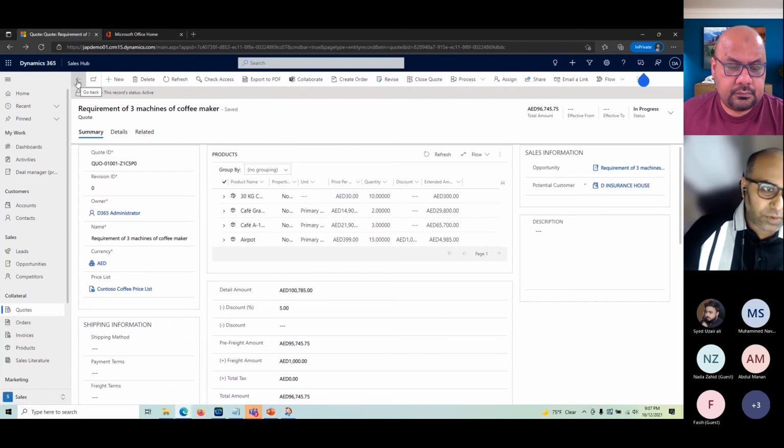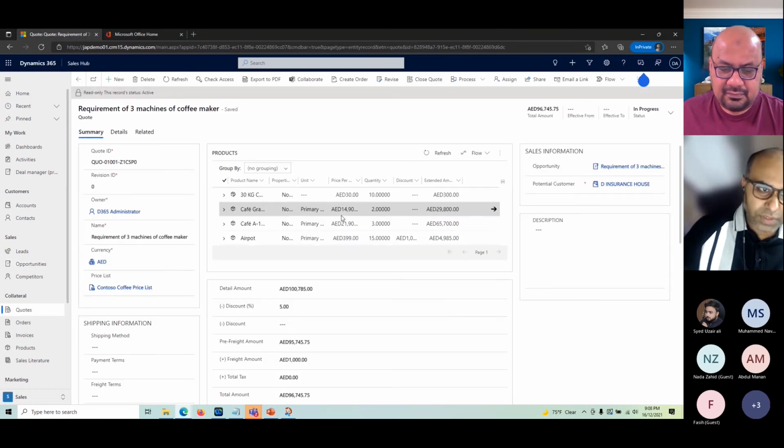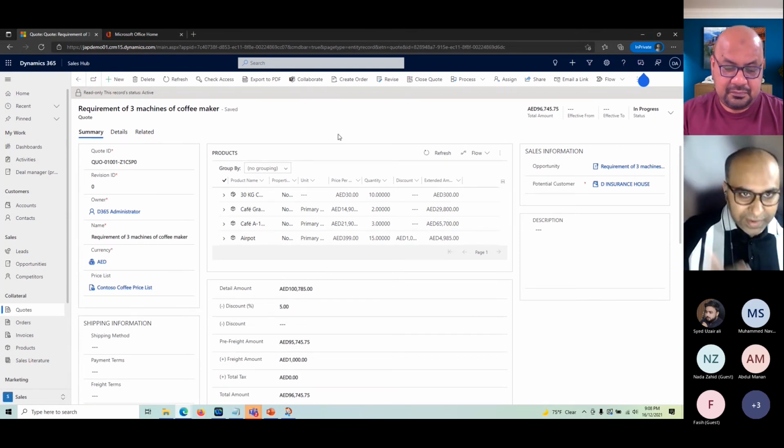There are two methods now. One, you can add a new quote. It will just create a new quote similar to this one, and you can make whatever changes you want. But the best practice is you go to the same quote and click on the revise button. It will create a revision for this particular quote, and you will have the tracking, so you can review the earlier version and also the latest version.